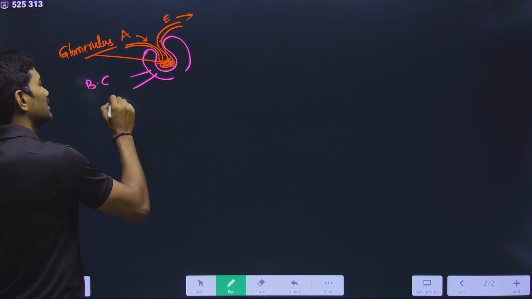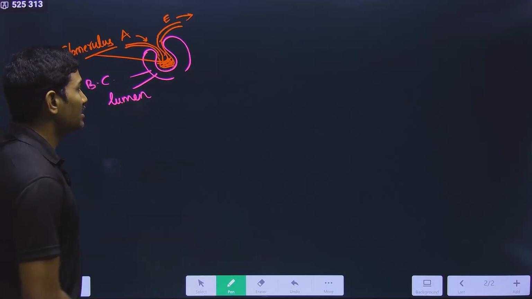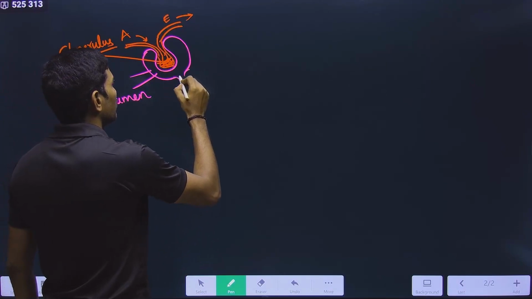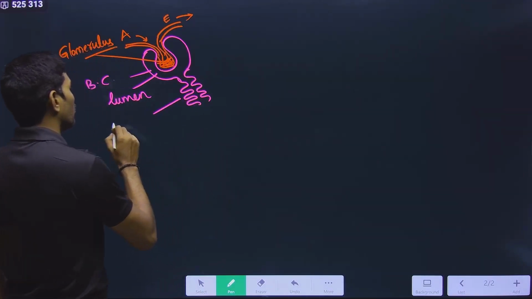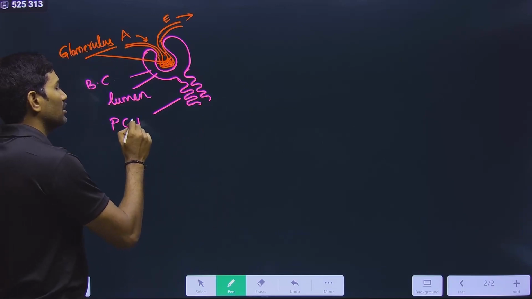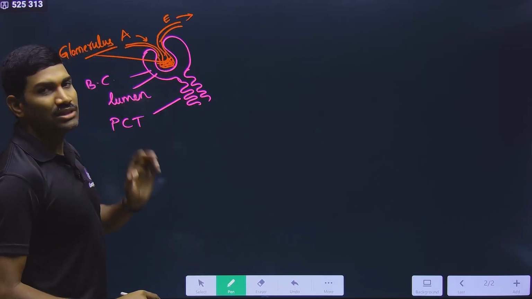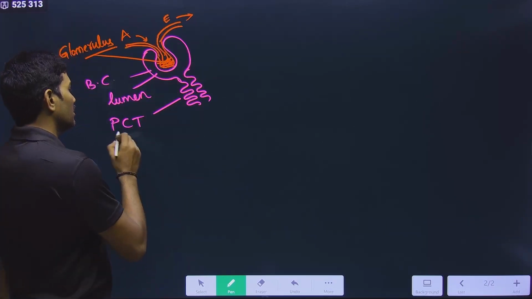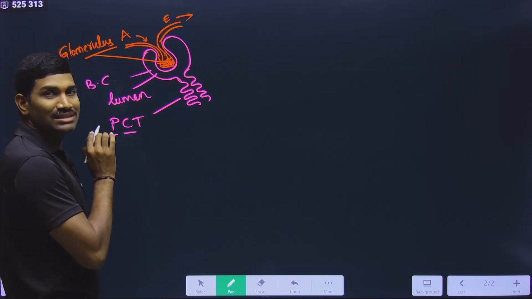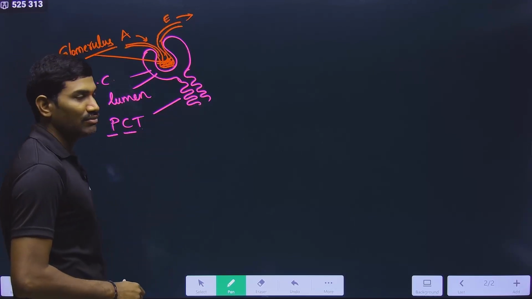Now this is the Bowman's capsule, and inside it there is a space, and this space is called the lumen. It is a general term, right? And now this is continuous with a highly folded structure. This is called the proximal convoluted tubule. Proximal means nearer. Nearer to what? It is nearer to this Bowman's capsule. Structurally, it is a continuation of Bowman's capsule. That's why it is proximal. Convoluted means a highly folded tubule. This is the proximal convoluted tubule.